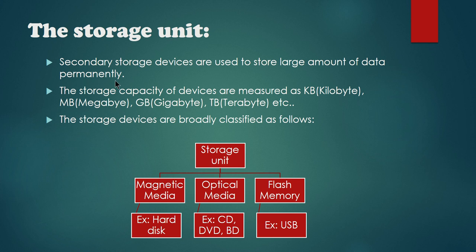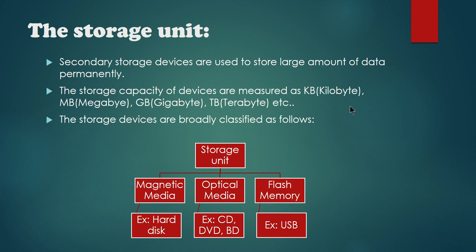So if you are storing the data permanently, the devices that are used to store the data permanently are all called secondary storage devices. The storage capacity, what do you mean by storage capacity? How much data you can store in a particular device, that talks about storage capacity. The storage capacity of those devices is measured in kilobytes, megabytes, gigabytes, terabytes, and so on. You must have already studied that.